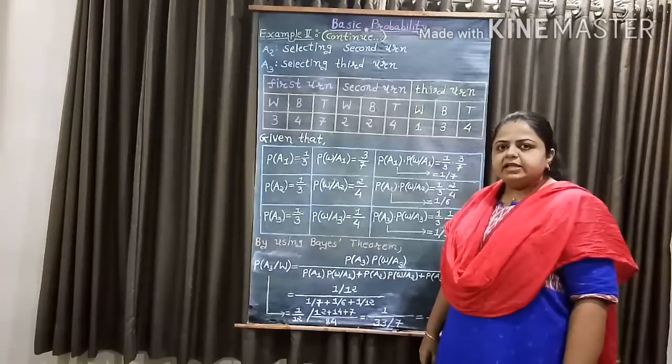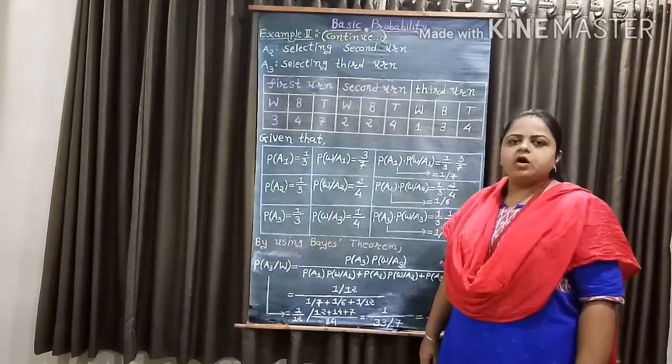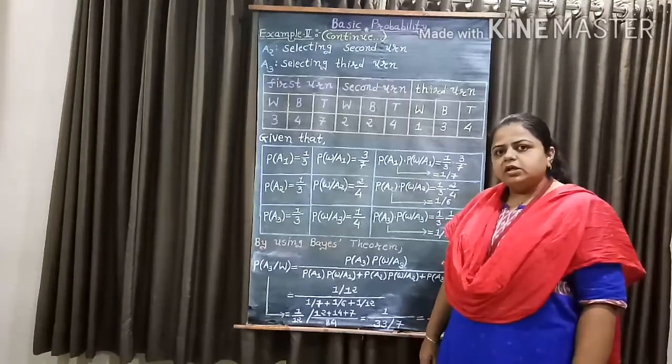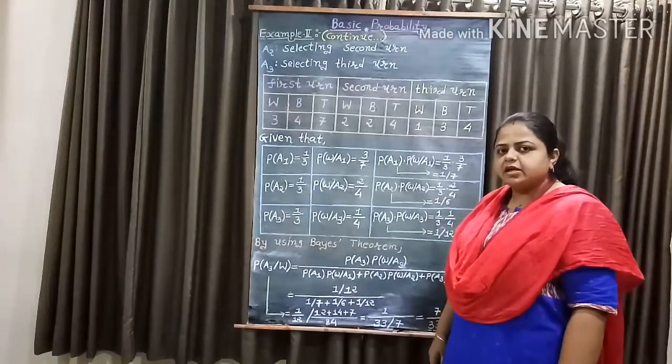Now, for finding the probability that the white ball comes from the third urn, we have to use Bayes theorem.